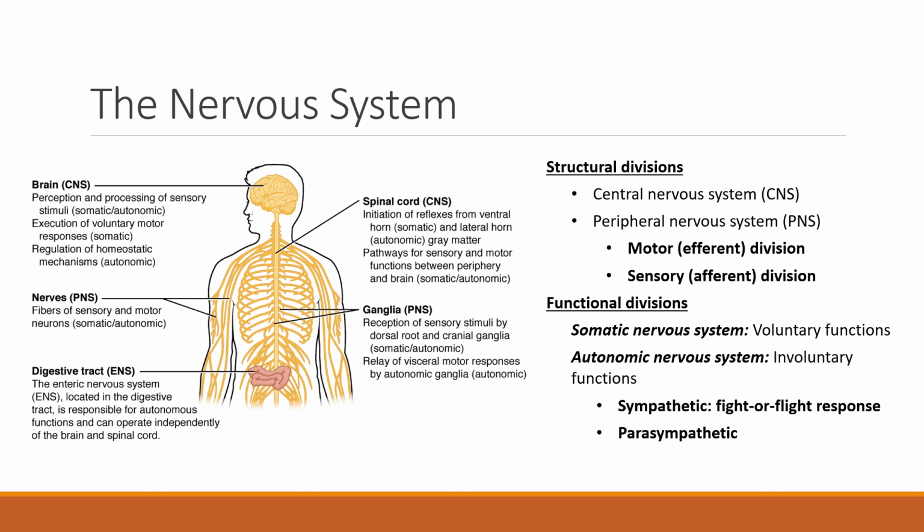The parasympathetic division of the autonomic nervous system is primarily active during rest. It is responsible for processes such as digestion, urination, and gland secretion.